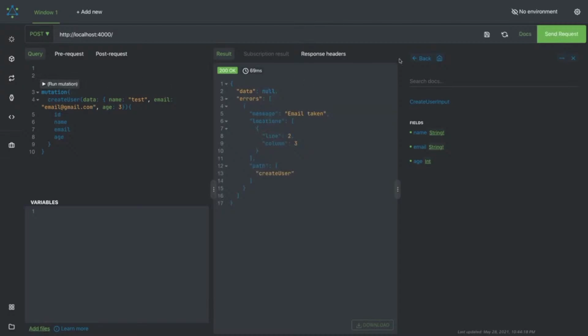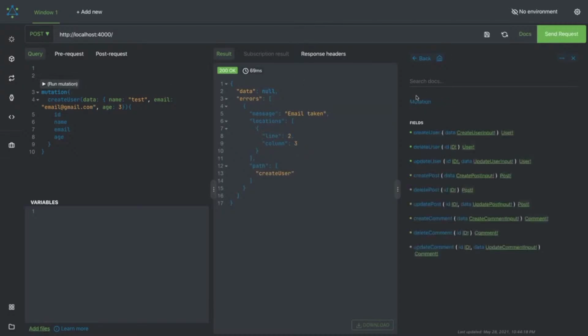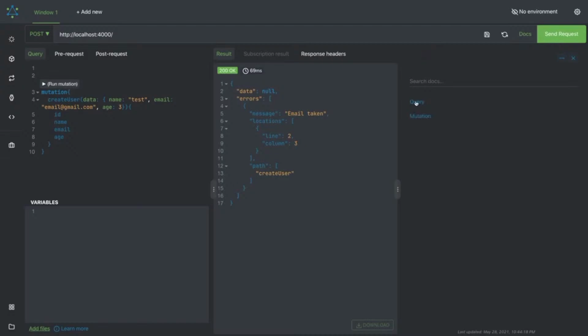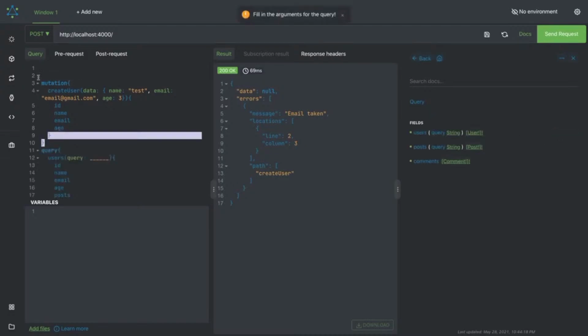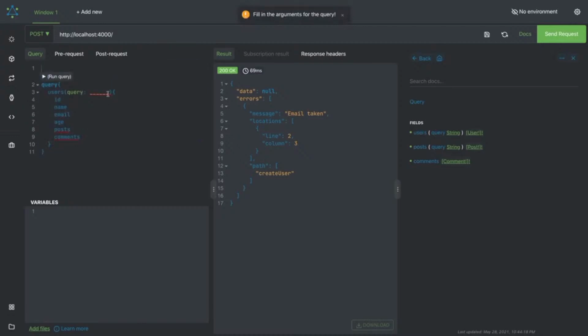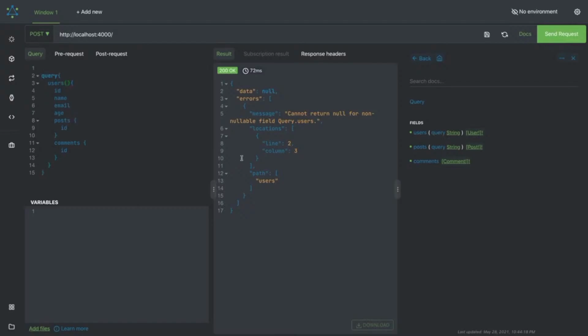Okay, now I can go and try to fetch the list using a query, which is like give me all the users. And here I don't want to pass any particular argument. We can't return null for a non-nullable field query.users. Okay, so first of all let's see this users. We need to pass some argument here in the query.